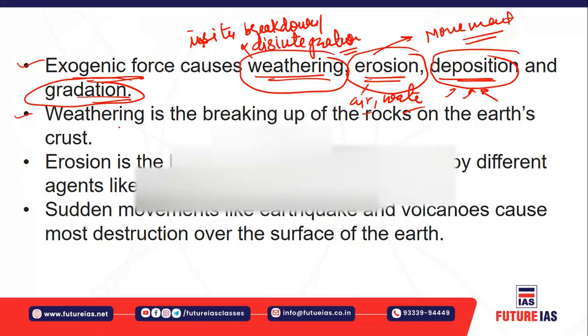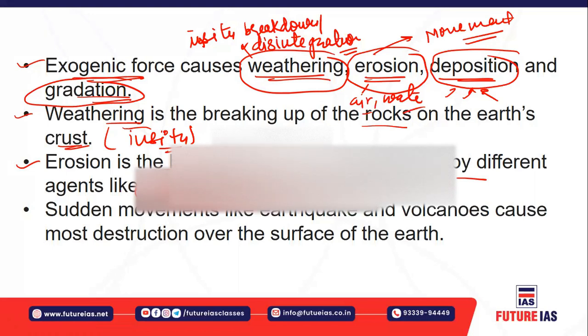As I gave you the definition, weathering means the breaking of the rocks on the earth's crust. That means it is in situ, wherever it is there, so there is no element of movement. It is the disintegration of the rocks on the earth's surface, wherever the rock is. Erosion means the breaking away of the landscape by different agents of erosion like water, wind, and ice.